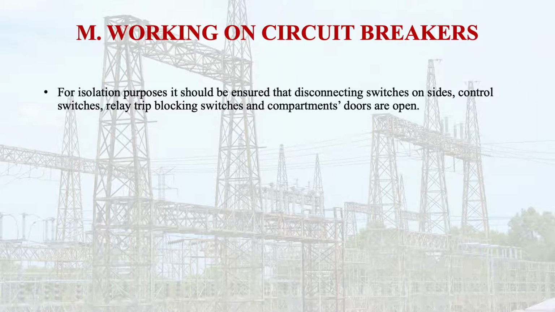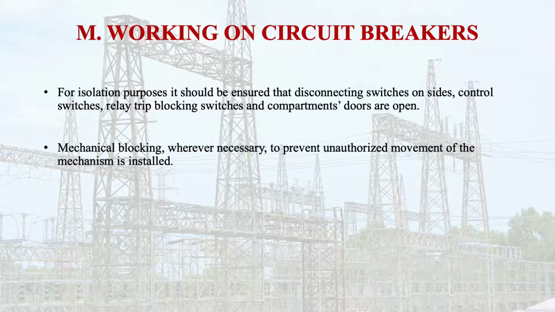Now let us discuss working on circuit breakers. What safety precautions should be taken while working on the circuit breaker? For isolation purposes, it should be ensured that disconnecting switches on both sides, control switches, relay trip blocking switches and compartment doors are open. Mechanical blocking, wherever necessary to prevent unauthorized movement of the mechanism, is installed. In all circuit breakers, trip-free features should be blocked.